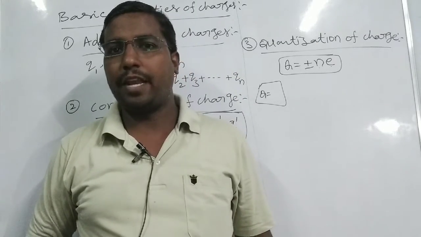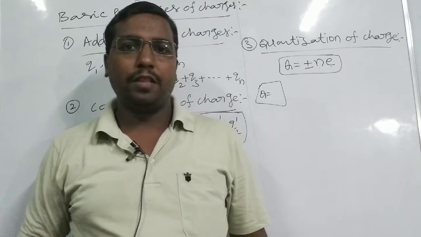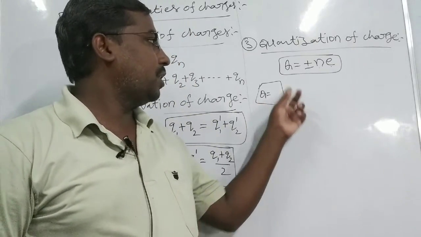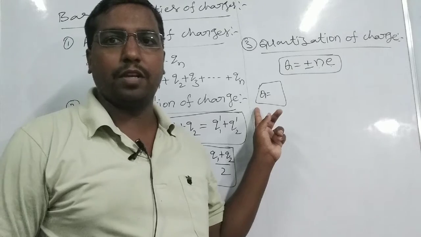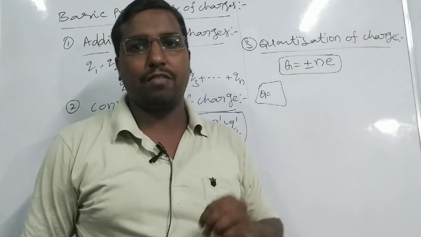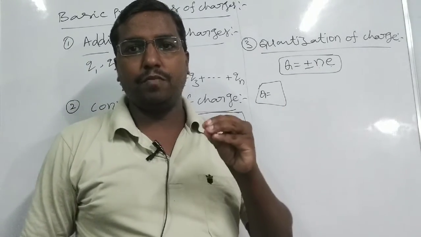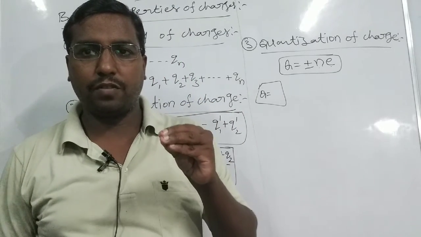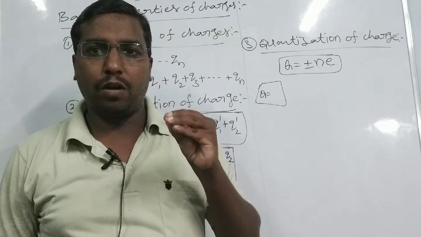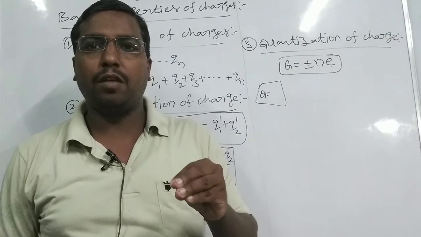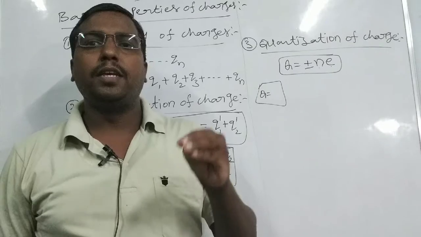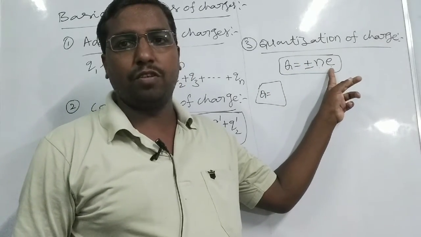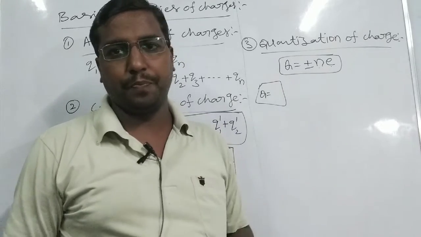Fundamental charge means electron charge. Any object consists of some number of electrons, so the total charge of any object is an integral multiple of the fundamental charge.